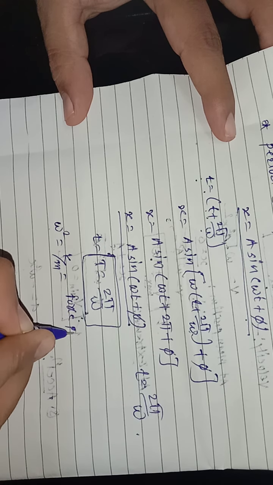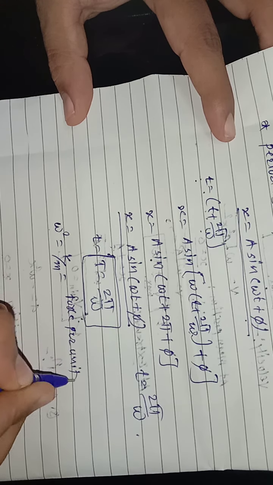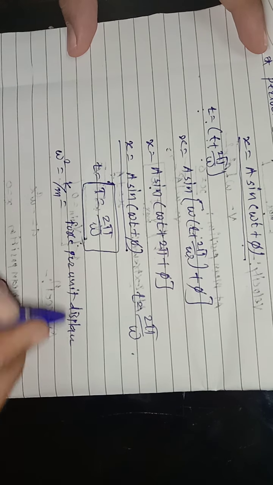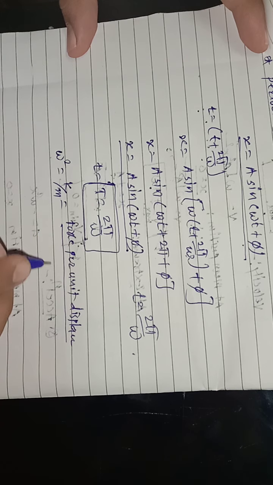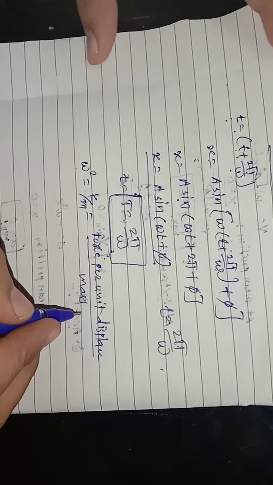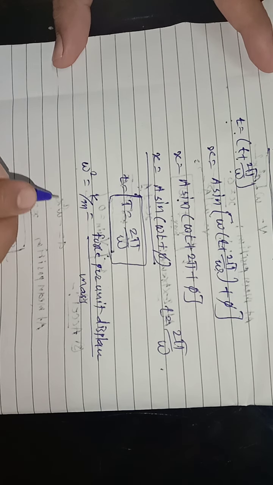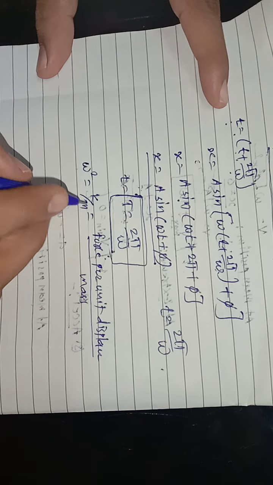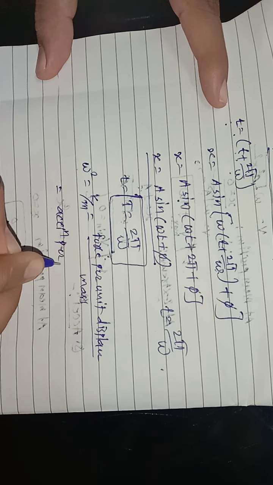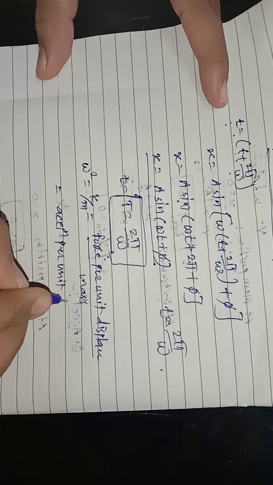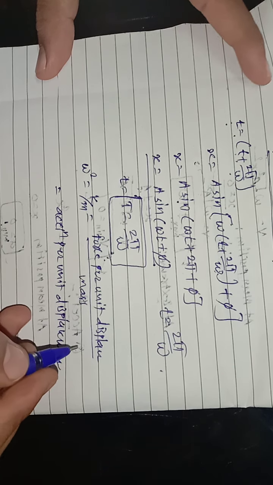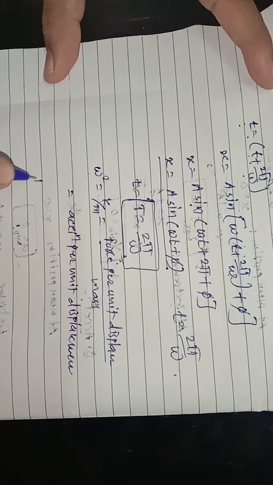Force per unit displacement divided by mass, k upon m, is nothing but the acceleration per unit displacement.